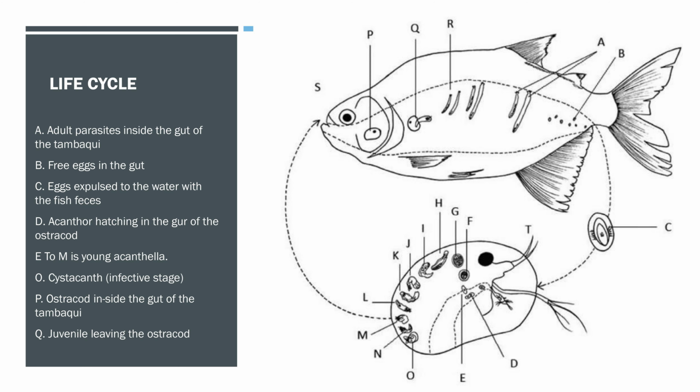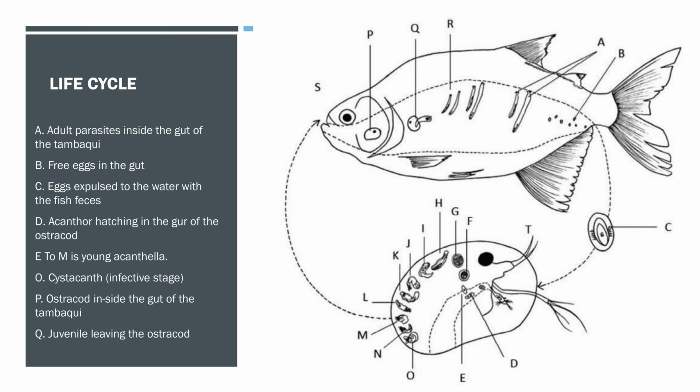Life cycle of Neoechinorhynchus. A. Adult parasite inside the intestine of the tambaqui. B. Free egg in the gut of the fish. C. Eggs expelled to the water with the fish feces. D. Acanthor hatching in the gut of the ostracod. E to M. Young acanthella. N. Male acanthella.